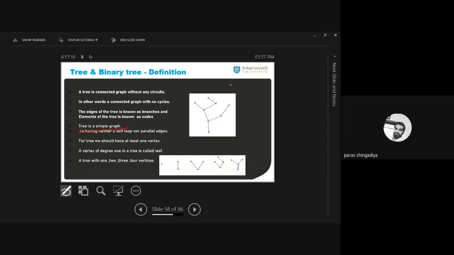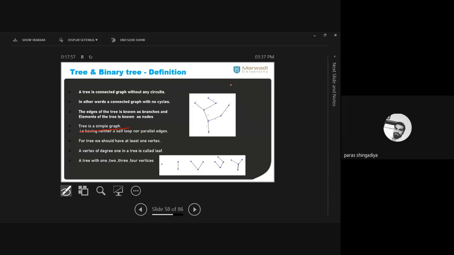To create any graph, okay, we should have at least one vertex. आपको कोई भी एक ग्राफ बनाना है, ठीक है, स्टार्ट आप कर रहे हो तो आपके पास एटलीस्ट एक वर्टेक्स होना चाहिए, ठीक है, तो जहां से आप कुछ क्रिएशन कर सकते हो, ठीक है. यू कैन ऐड सम मल्टीपल प्लेसेस, कनेक्शन, networking, you can apply that, and then you can create one graph. So to create any graph, we should have at least one vertex, and for a tree it is also applicable. To create a tree, we should have at least one vertex, okay. And a vertex of degree 1 in a tree is called a leaf, ठीक है. जिसकी भी डिग्री 1 है ग्राफ में, उसको आप क्या बोल सकते हो? That is known as a leaf. Clear?